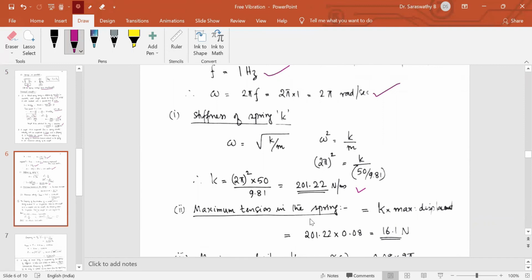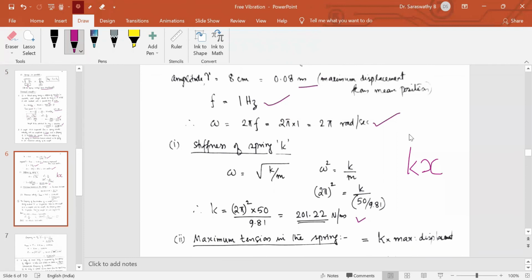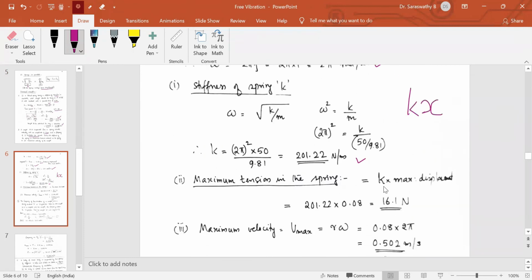Second part, maximum tension in the spring. What will be the maximum tension in the spring? Force in the spring will be the spring constant k, or the stiffness of the spring, into displacement. The maximum displacement is given as 8 centimeter, not 8 meter. So the stiffness of the spring we have got in this step, 201.22, into the maximum displacement gives you the maximum tension in the spring.